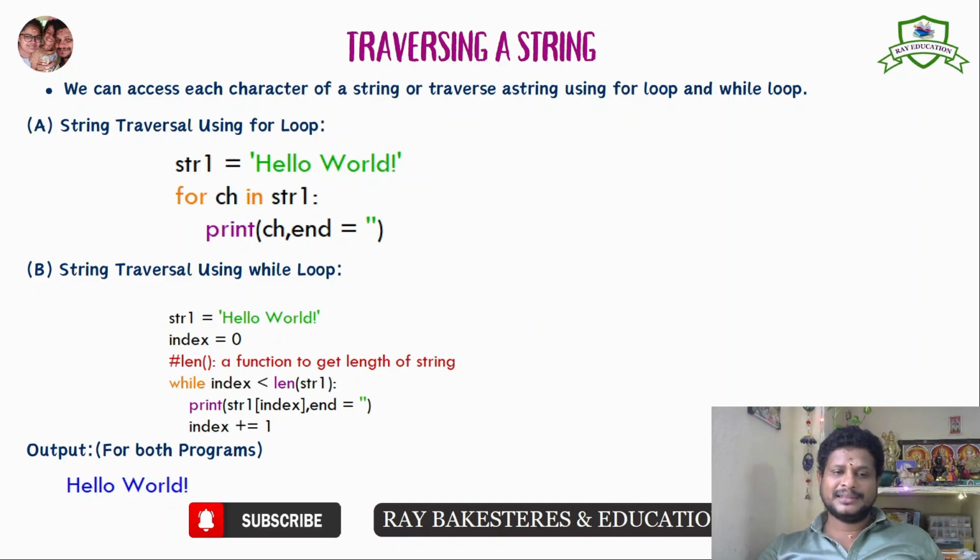See here, in the for loop, by default the index starts from 0. That's why we don't mention that. But in a while loop, we want to give index is equal to 0 and we want to get the length of the string. So length of the string is 1, 2, 3, 4, 5, 6, 7, 8, 9, 10, 11, 12. So 12. So our index will go up to 11. Why? Because index will start from 0 and end with 11.